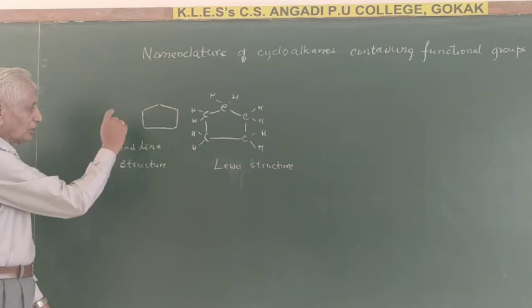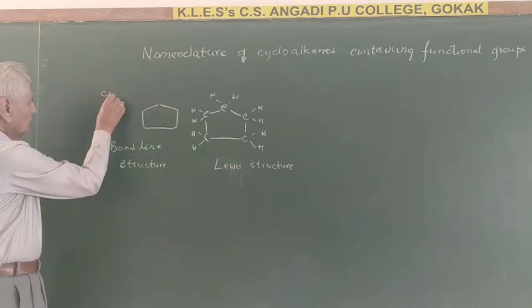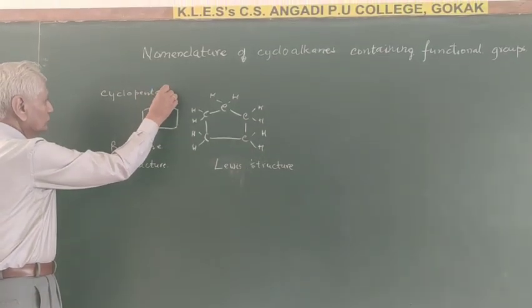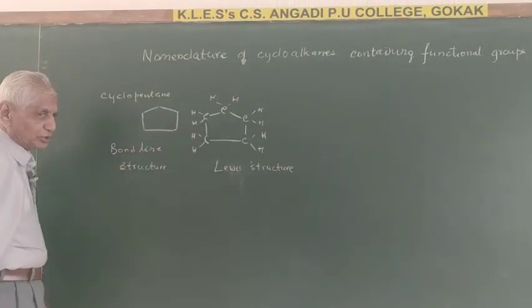This is the cyclopentane. This is a bond-line structure, not a Lewis structure.